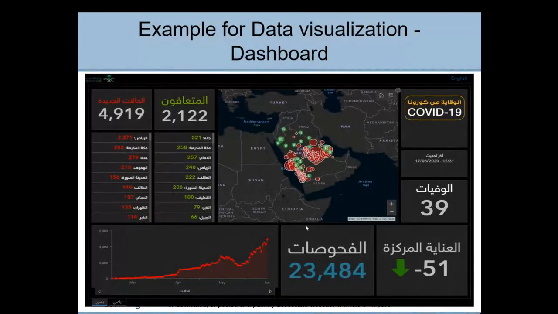A simple example is our COVID coronavirus dashboard with respect to Saudi Arabia. There are many cases every time. We'll see the trends with the help of diagrams, city wise, region wise: mostly the number of infection cases, number of disease cases, number of recoveries. So you can see your progress, recovery cases against the disease cases and new infection cases, date wise, month wise, yearly wise. This is a simple dashboard where you can get the information. Based on this information you can make decisions for the organizations.